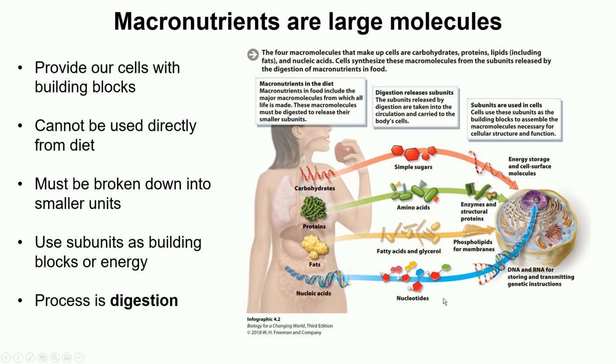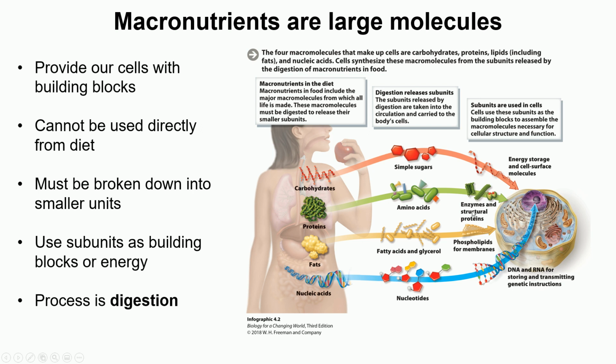So this is what it is showing. These are converted into sugars, proteins into amino acids, fats into fatty acids and glycerol, and nucleic acids into nucleotides, and they can be used: sugars can be used for energy and for cell surface molecules, because a lot of cell surface molecules are nothing but glycoproteins.